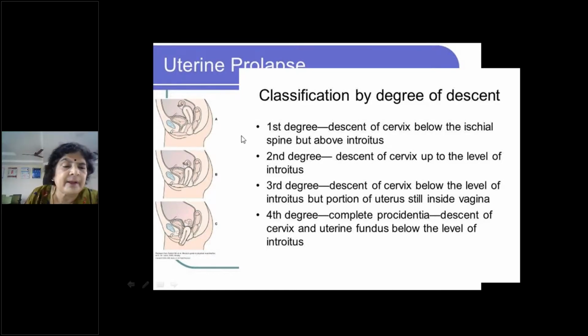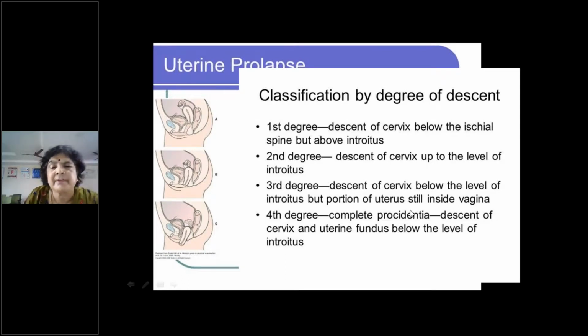Second degree is where it is at the level of the introitus or just above the introitus. Then third degree is where it is below the introitus. You can actually see it when you are doing an inspection of the external genitalia. Fourth degree is complete procidentia, where the whole of the cervix and the uterine fundus will be below the level of the introitus. So in third and fourth degrees, you can see the mass coming out.